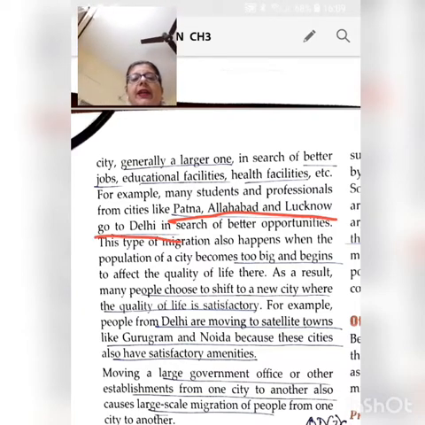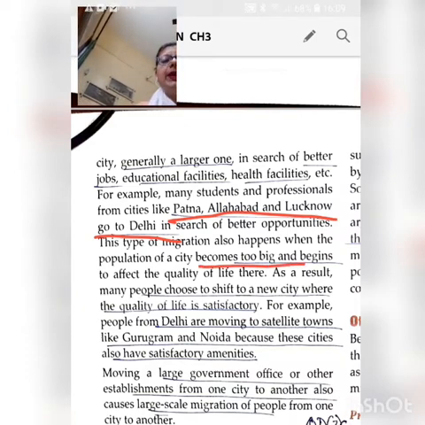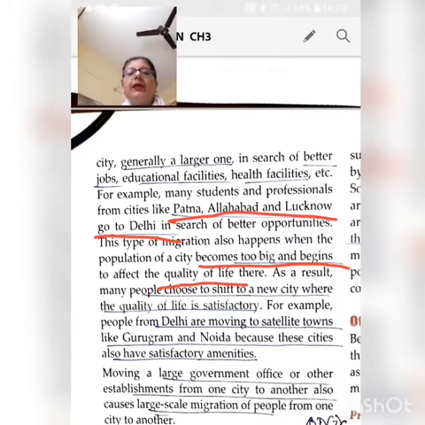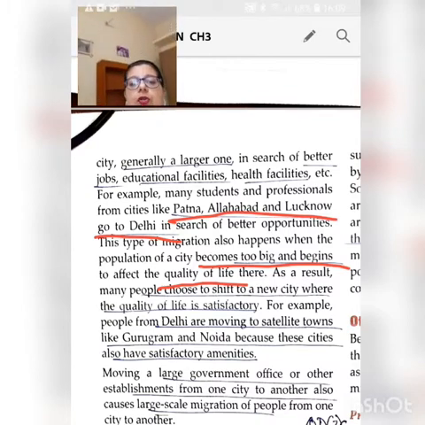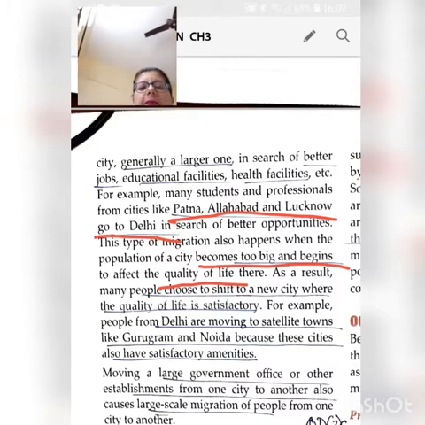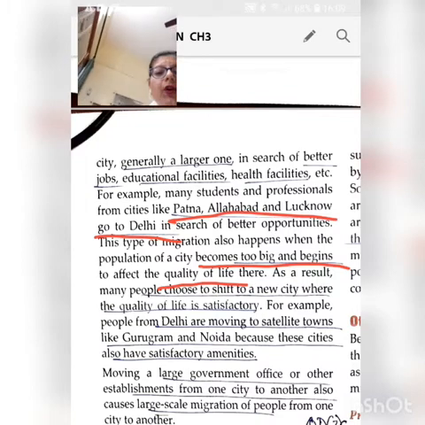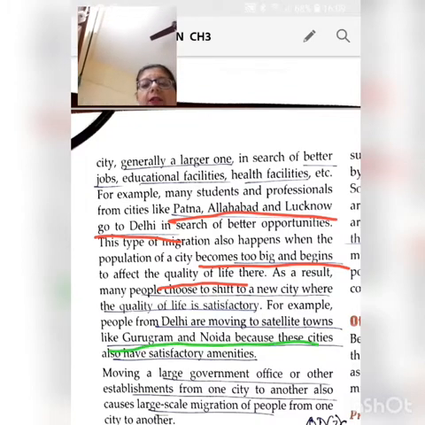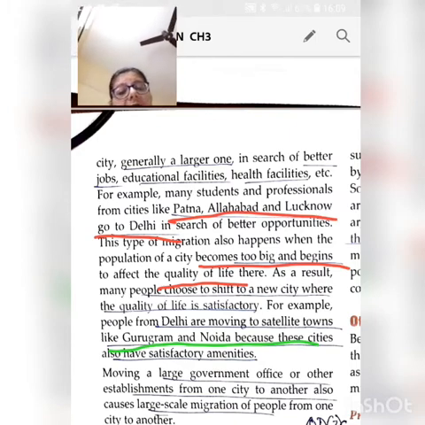And this type of migration also happens when the population of a city becomes too big and begins to affect the quality of life. Like many people from Delhi have shifted to satellite towns, because in Delhi there is a lot of pollution. So people have migrated from Delhi to places like Gurgaon and Noida, where pollution is less, and also all the amenities which are found in Delhi are also found in these cities.